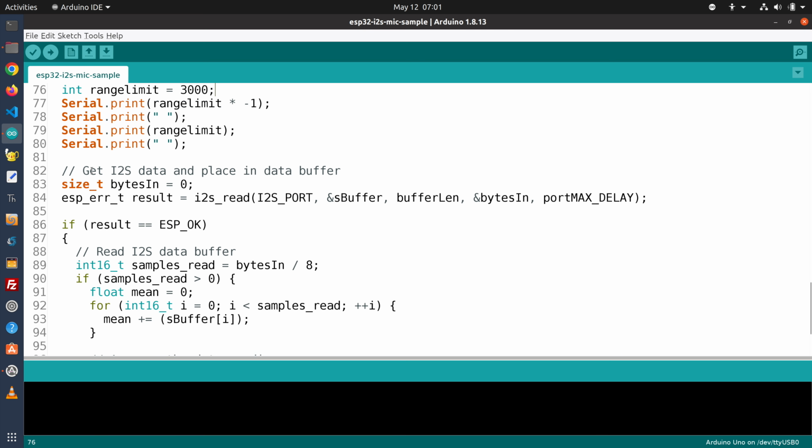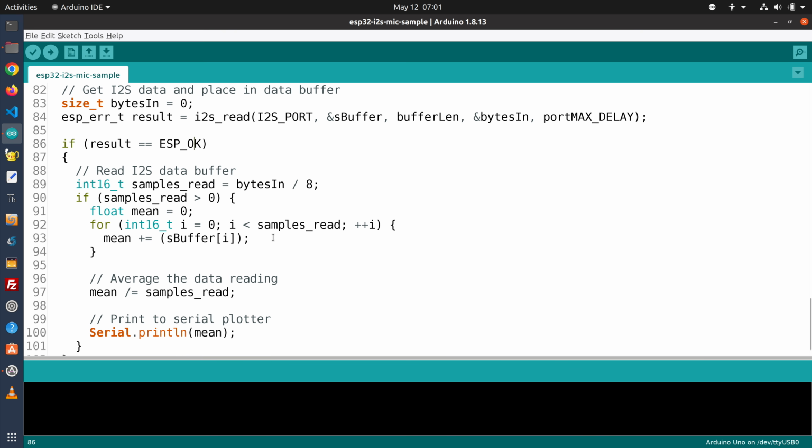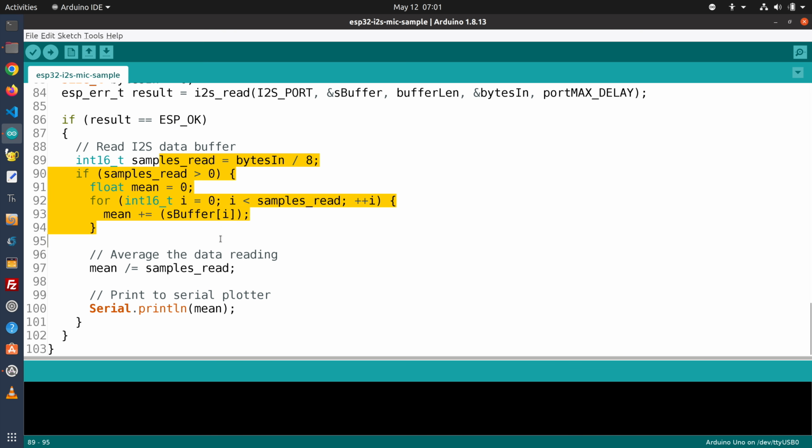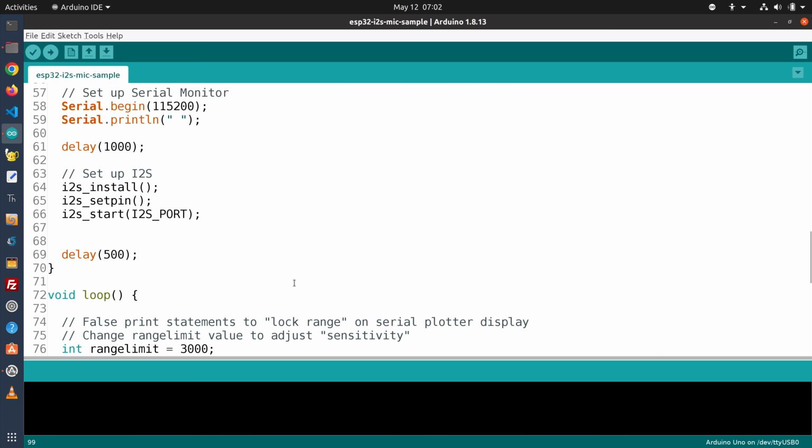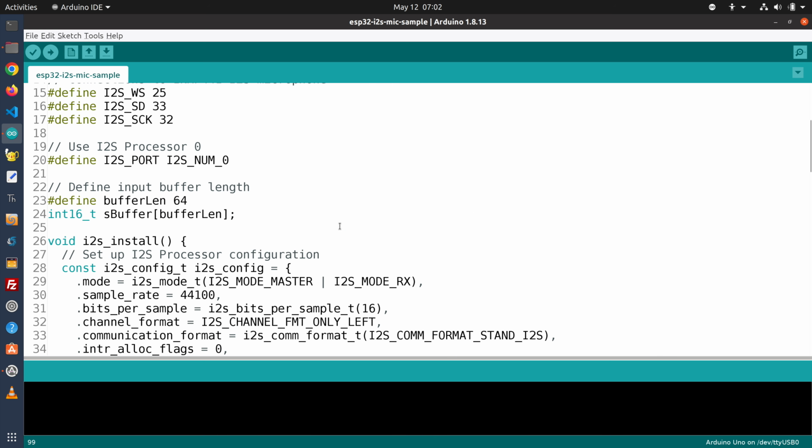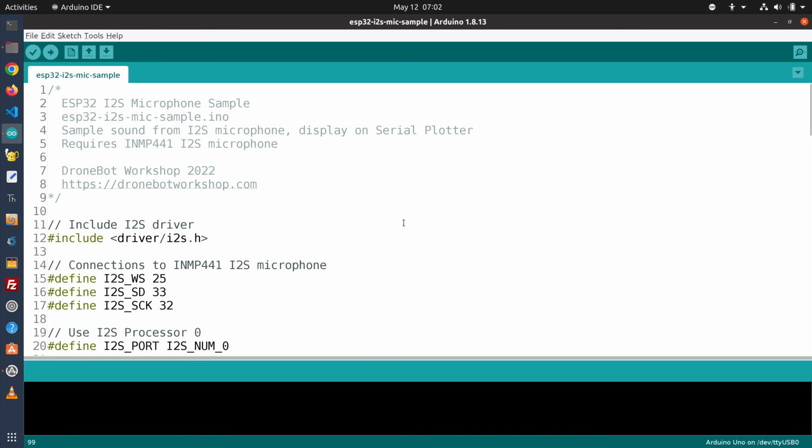And then after that, we're going to get the business we're out for, the I2S data. We're going to grab that data, and if we get the results, we're going to print that data. We'll average it and print it out to our serial plotter, and then we'll do it over and over again. So it's a relatively simple sketch, and it illustrates how to use the I2S library. Let's load it up and take a look at it in action.